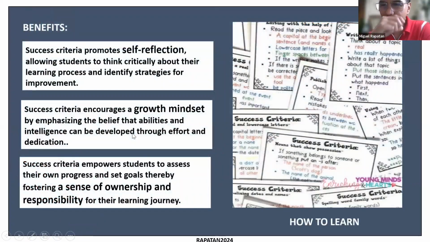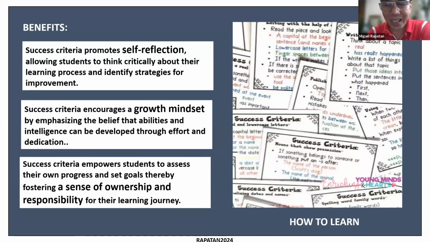So now we move into the success criteria. If I know that that is what students have to learn, phrased in kid-friendly language, how will they learn to do what they're supposed to learn? So this is the work of a success criteria. So what are the benefits of success criteria? They promote self-reflection. They allow the students to think critically about their learning process and identify strategies for improvement.